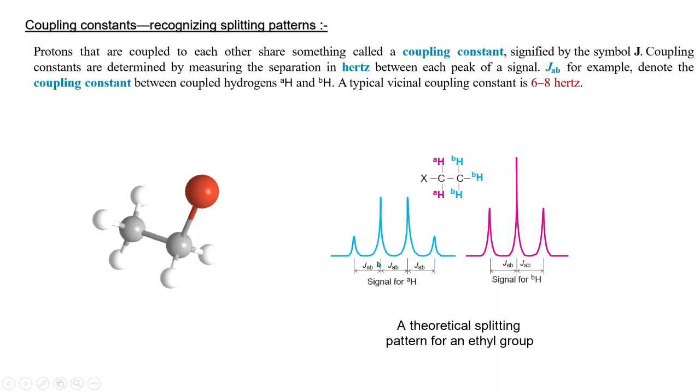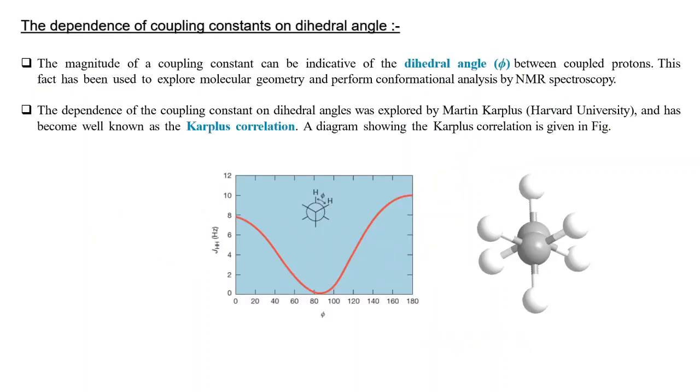That gap is denoted by J, that is known as the coupling constant. And for this vicinal coupling we have a certain value, between 6 to 8 Hz. That means if you are getting a coupling constant value of 6 to 8 Hz, those protons are coupling vicinally to each other. From that we can confirm that if you are getting 6 to 8 Hz, these two protons are coupled by vicinal coupling.